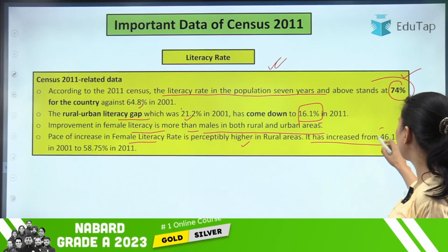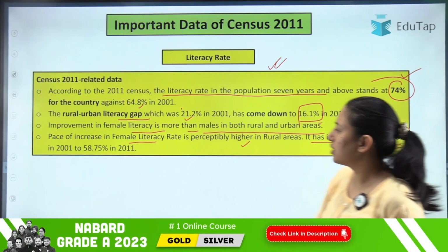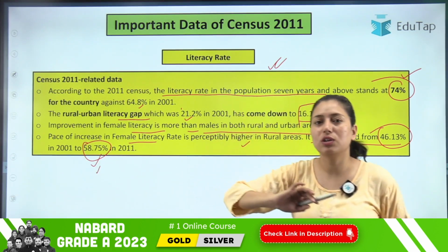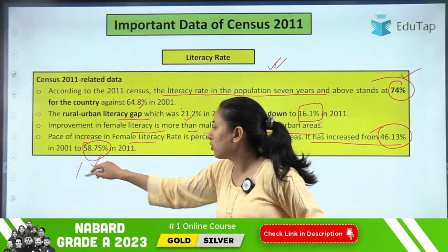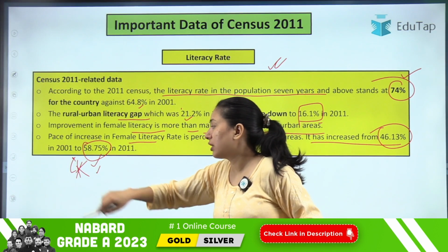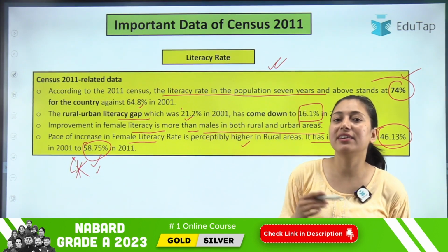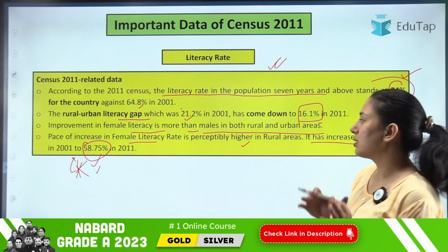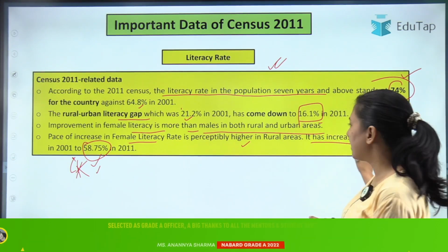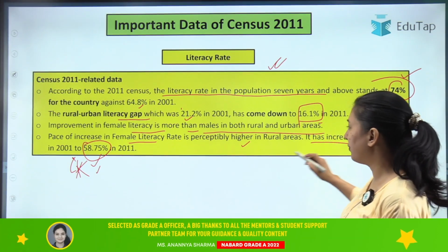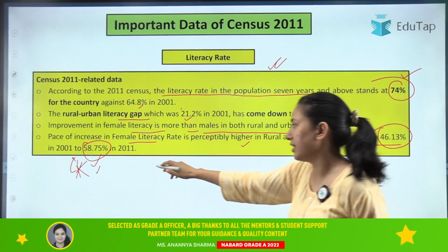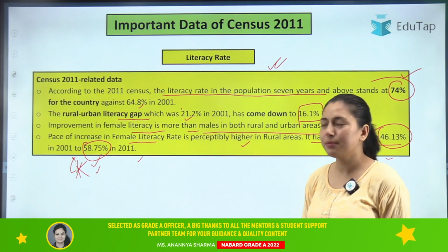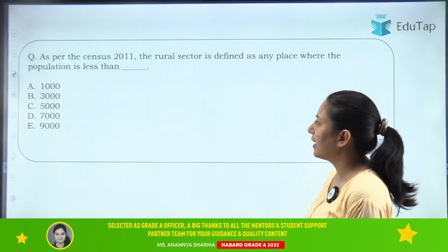It has increased from 46.13% to 58.75% in 2011. Now this data is also very important. It can be asked in your exam because it is about the female literacy rate in rural areas, which has increased to 58.75%. Earlier it was 46.13%. Clear? So that was the important data regarding literacy rate.